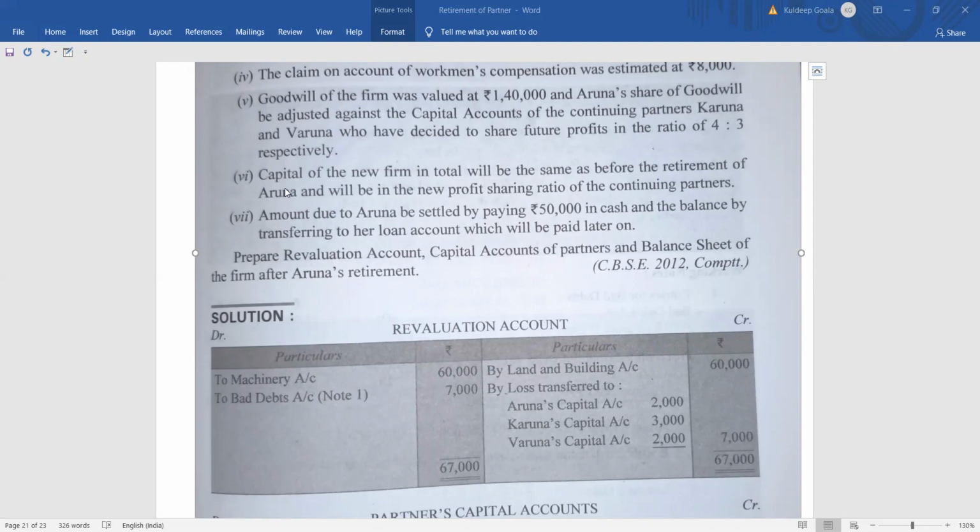Whatever money she took away, you people have to bring that much or adjust to keep the same balance again. That is the concept here. You have to keep the same balance. And how are they going to keep it? In the new profit sharing ratio. What is the new ratio? 4:3. That means if it is 70,000, just for example, one will have 40,000 and the other will have 30,000. That is what I want to explain. Clear? So we will have to do the balancing.